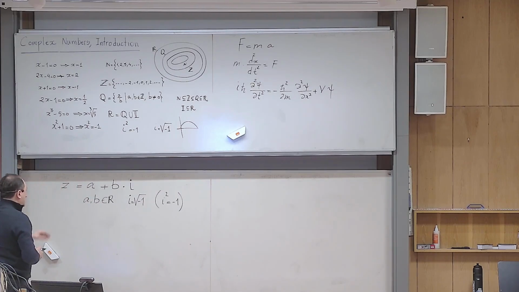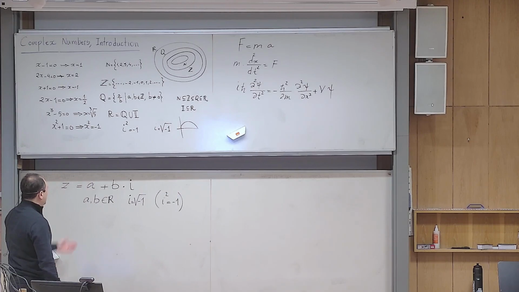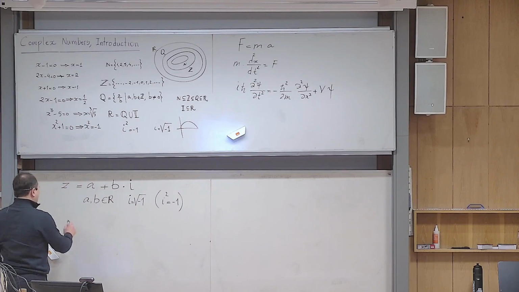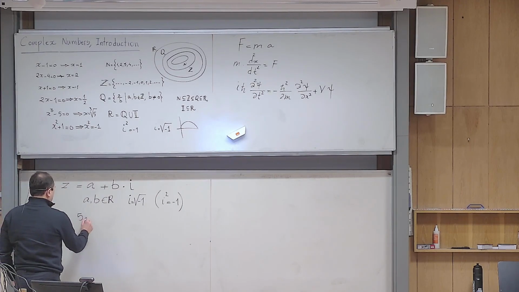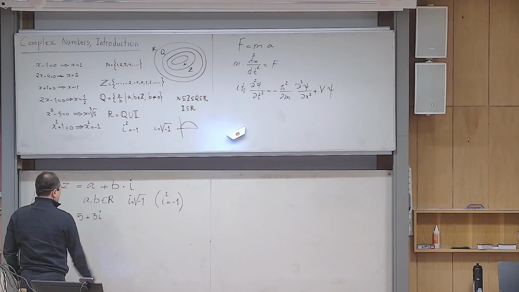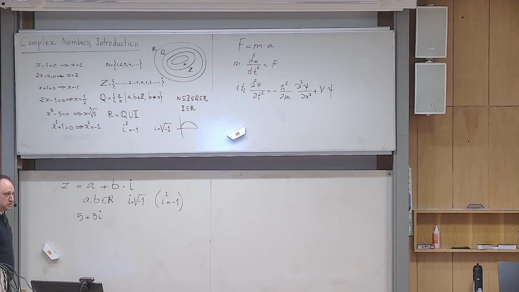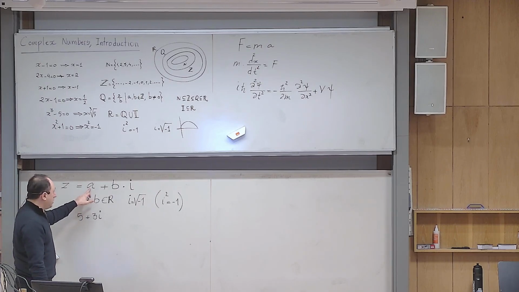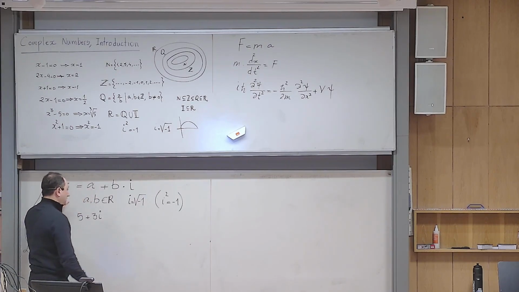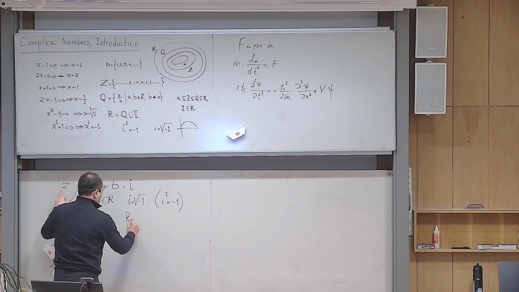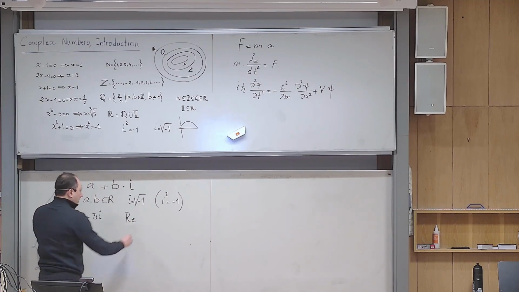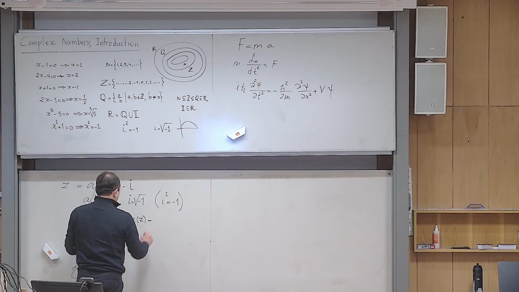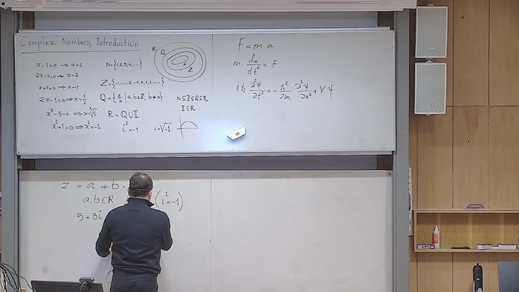So if I ask you what is a complex number, it is something like this. These two numbers should be real. For example, 5 + 3i is called a complex number. And then there are some names. The number without i is called the real part of z. And there is a symbol for that even in the book. You write Re for real, and then you put z inside. So the real part of z is just what? a.